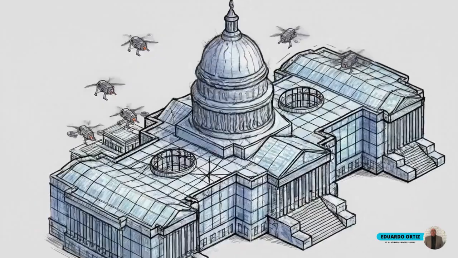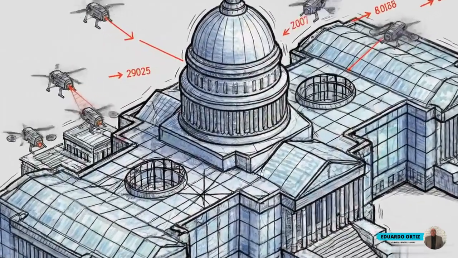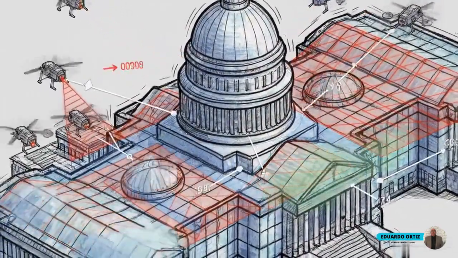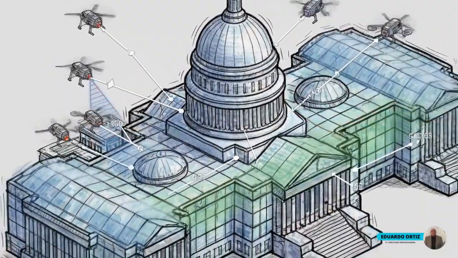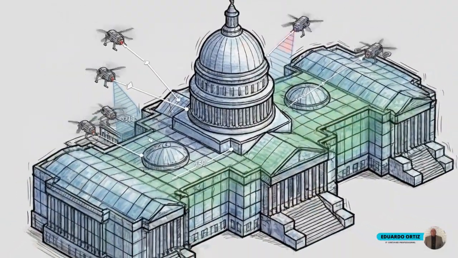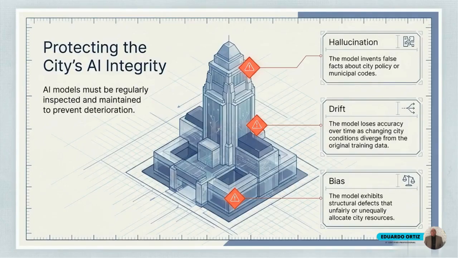Foundation models are dynamic systems, not static software. They require continuous, active structural inspection to prevent physical and logical deterioration. This diagram highlights three primary AI failure vectors. First is hallucination, where an unsupervised model invents false facts about city policy. The middle warns of drift, where changing real-world conditions cause the model to lose accuracy. The final node is bias, reflecting underlying structural defects.